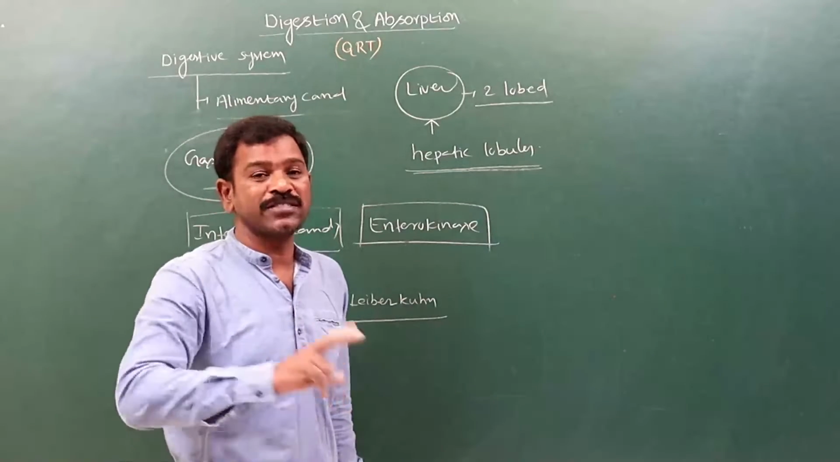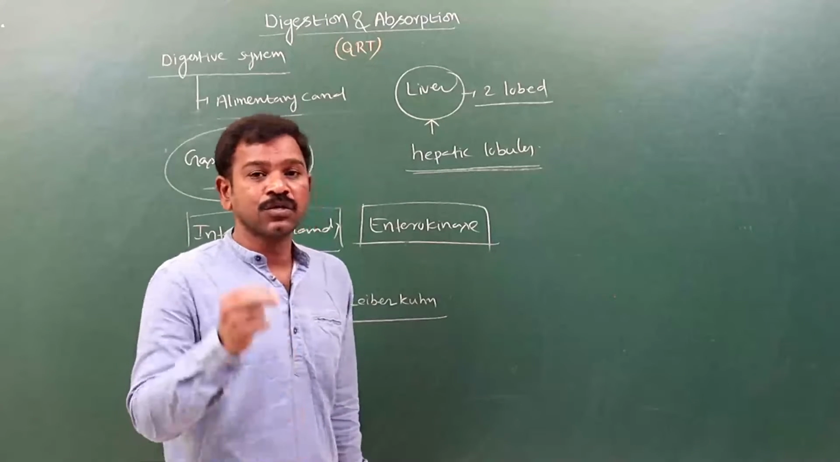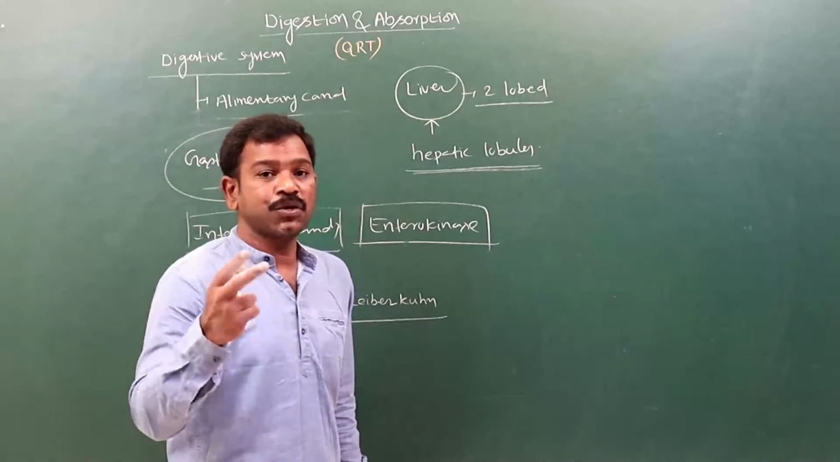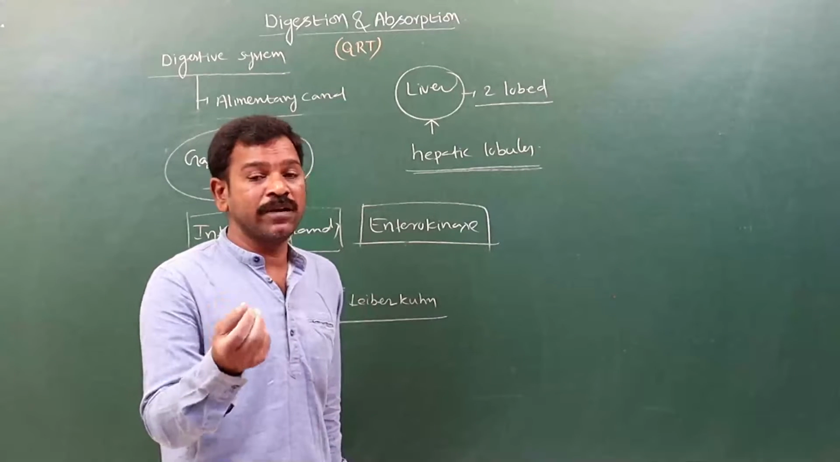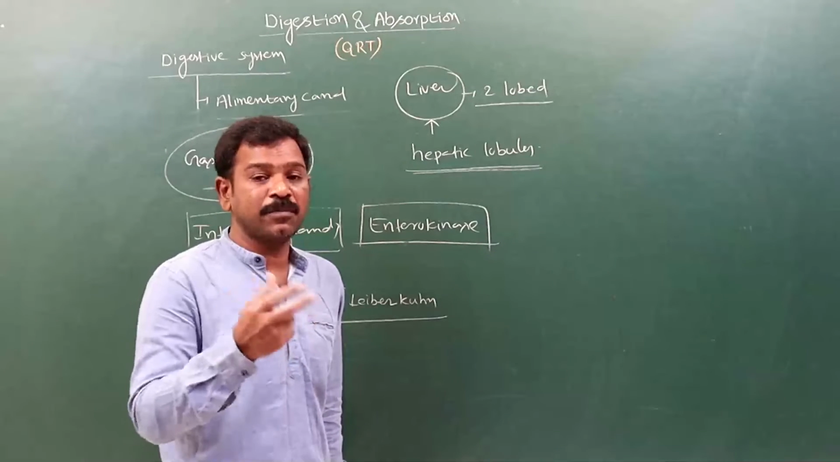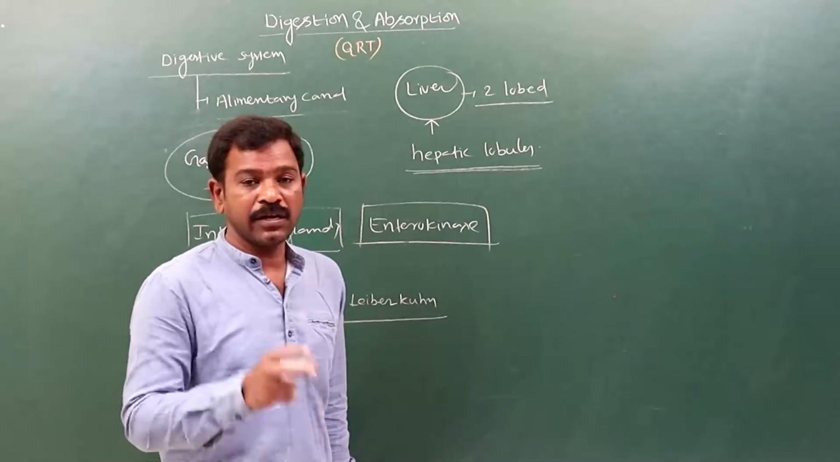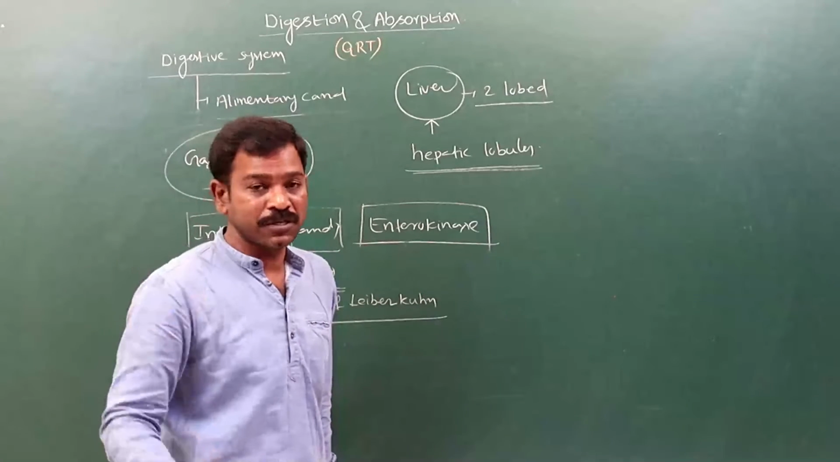Now in that bile juice, there are no enzymes, only bile salts and bile pigments. Bile salts are sodium and potassium glycocholates and taurocholates, and bilirubin is the main bile pigment. Bile salts help in the emulsification of fats. No enzymes are present in the bile juice.